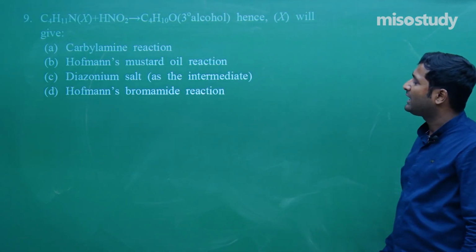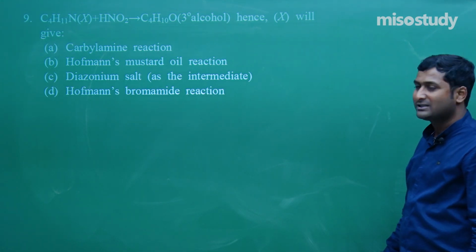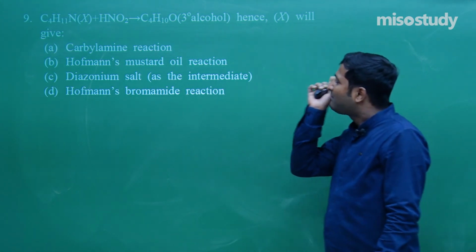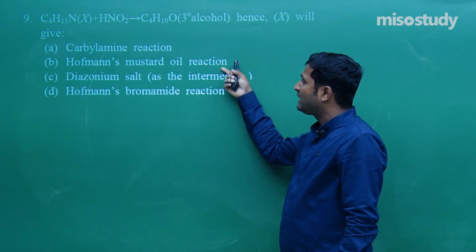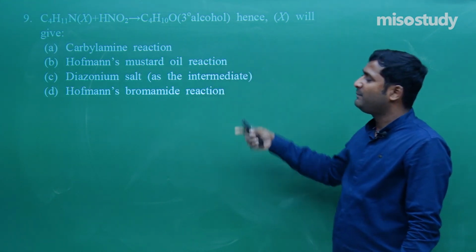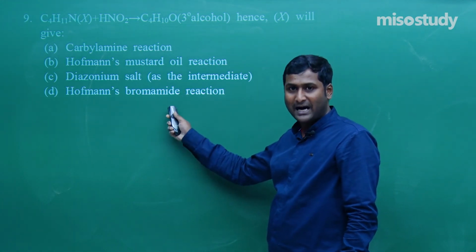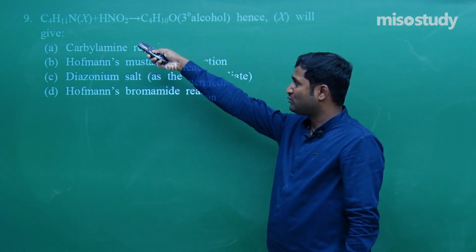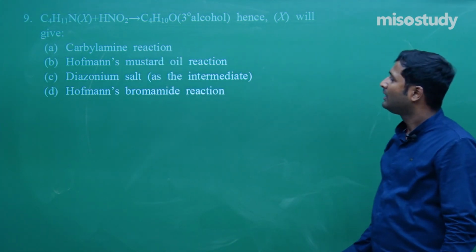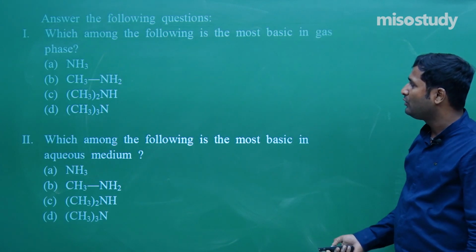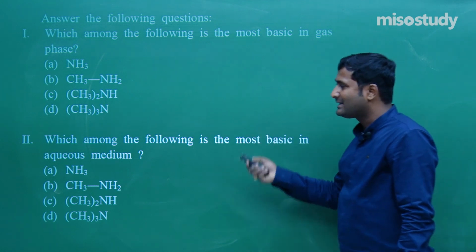Now for question number 9, what will happen? This reaction is carbylamine, primary amine, carbylamine, hydrogen, Hofmann mustard oil and diazonium salt. A, B, C are the correct options, and this method is for conversion of amide into amine, and here this one is amine, not amide. For question number 10, as I told you, D is the correct option.